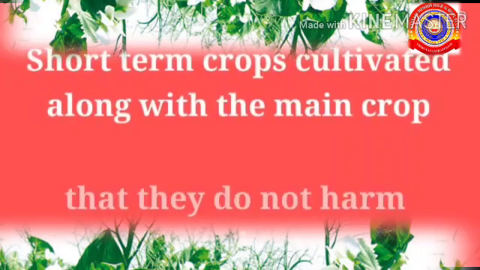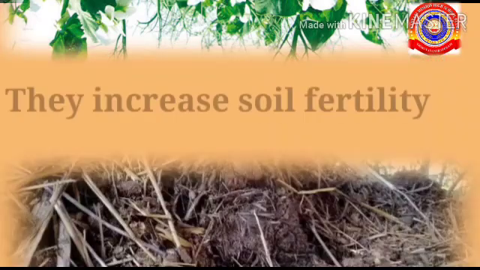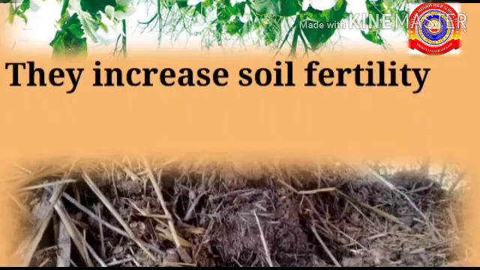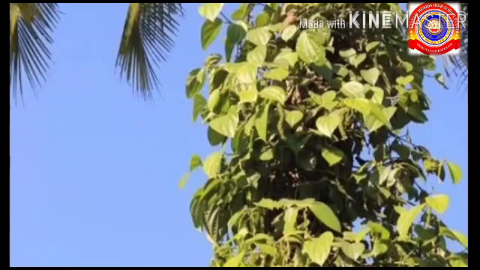Intercropping is cultivating short-term crops along with the main crop so that they do not harm the main crop. They increase soil fertility. In your coconut garden, you might see pepper. Yes, it is an example of intercropping. The main crop is coconut. Along with it, we cultivate pepper.